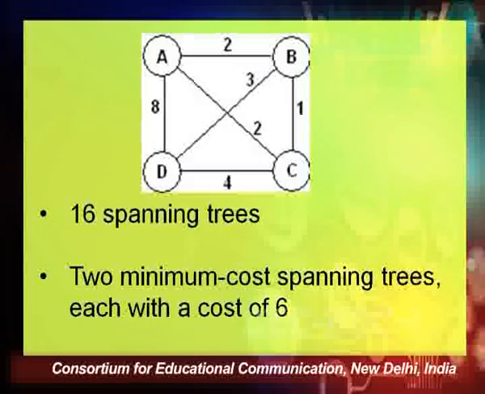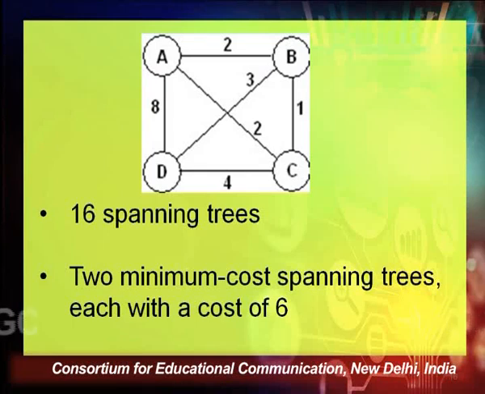Looking at this figure, the edge BC has weight 1, and this is the minimum of all the weights present. It is unique in the sense that we don't have any other edge with weight 1.